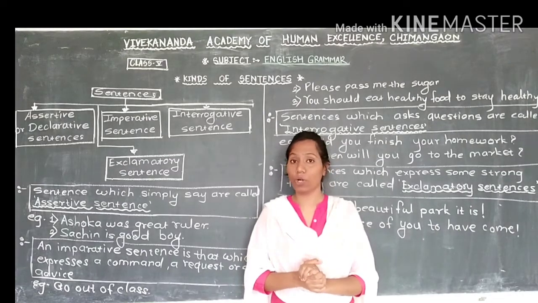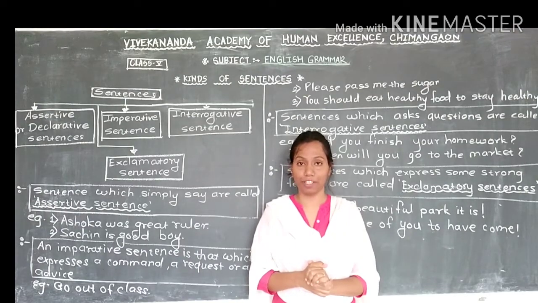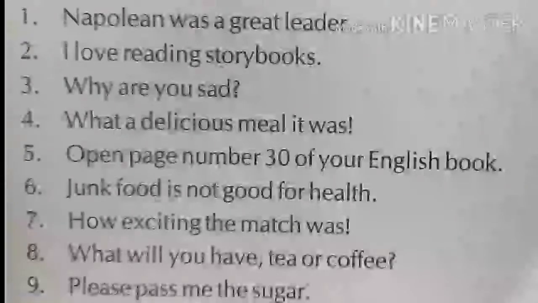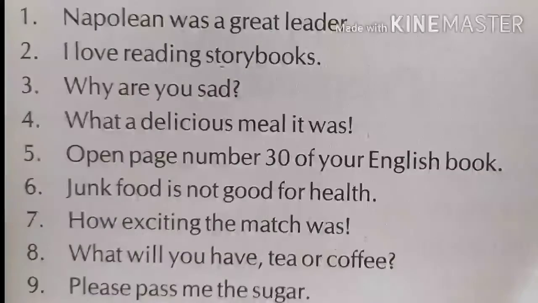And now we will solve some questions related to this part. So this is the first question on kinds of sentences. Now what is the question? Identify the following sentences as assertive, imperative, interrogative or exclamatory. Sentence number 1. Napoleon was a great leader. Now this sentence is telling you simply about Napoleon. So this sentence type is assertive.